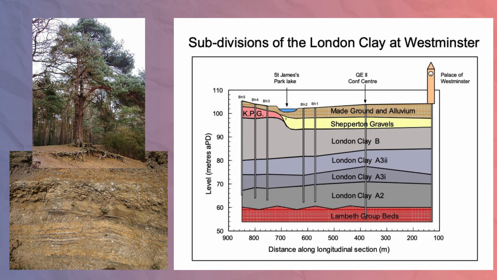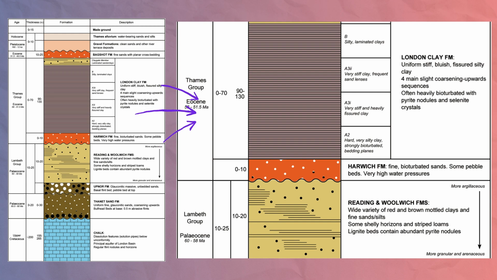Next, we need to consider London's geological features. According to the references, London clay was found to be one of the most suitable areas for excavated underground lines. Beneath the London clay lies the Lambeth Group, a variable formation of sands, clays, and silts that reaches up to 30 meters in thickness.